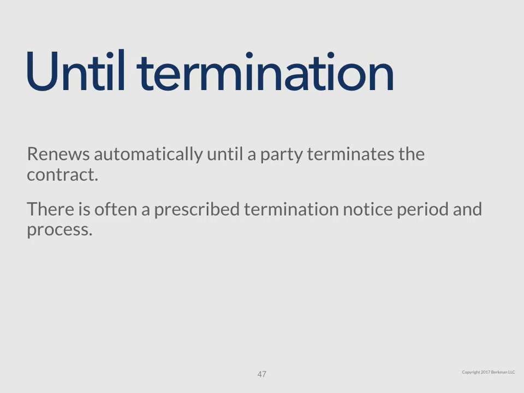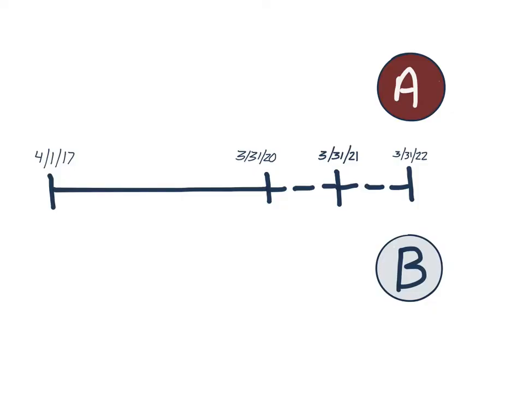You could also have a renewal that renews automatically unless one party terminates it. And in these situations, there's often a prescribed mechanism or technique or communication channel for communicating that termination as well. So both parties have formal notice. And in this case, the contract renews automatically.